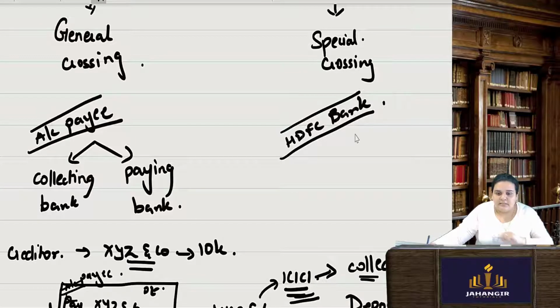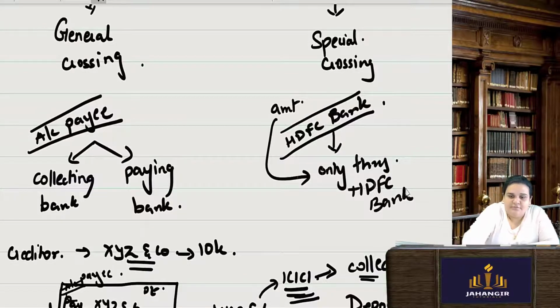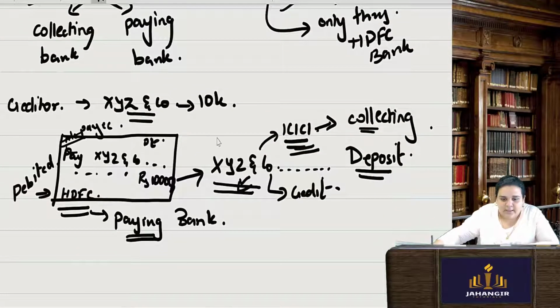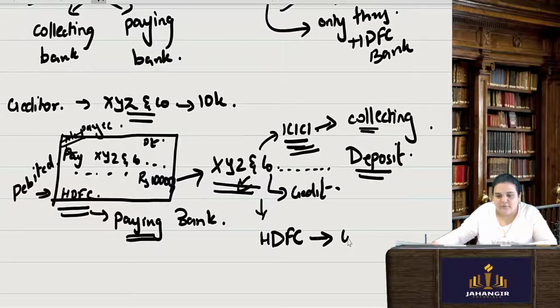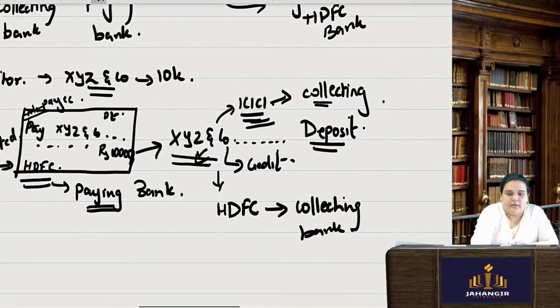Okay. This means that the amount can be made payable only through HDFC Bank. So if I am writing HDFC Bank, XYZ and company will have to see that they have an account with HDFC, and HDFC also becomes the collecting bank. So if he doesn't have one, he'll have to open an account.